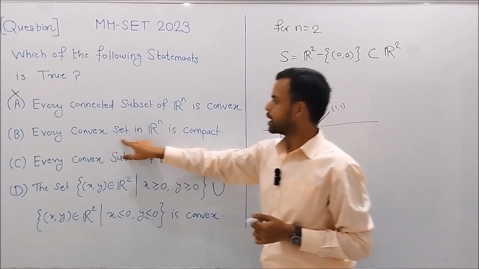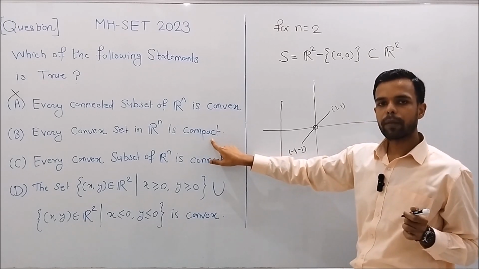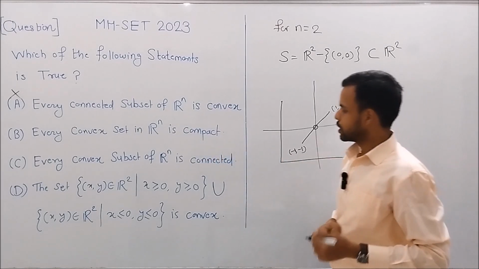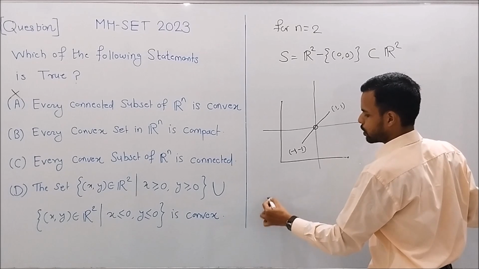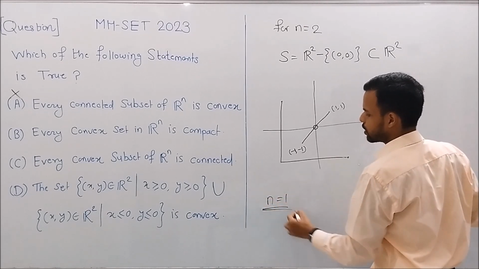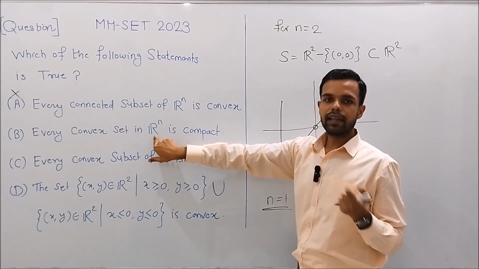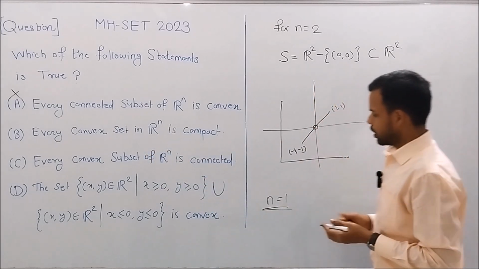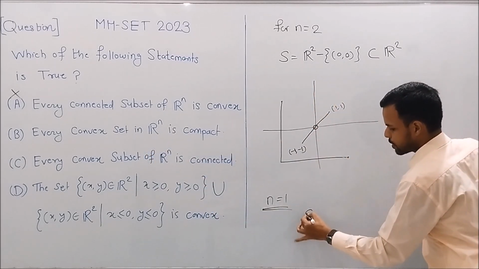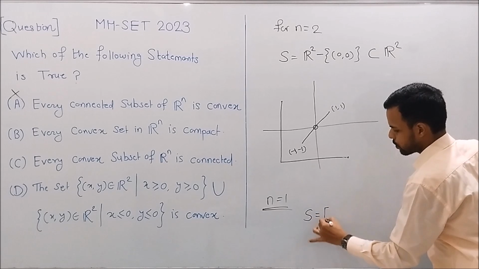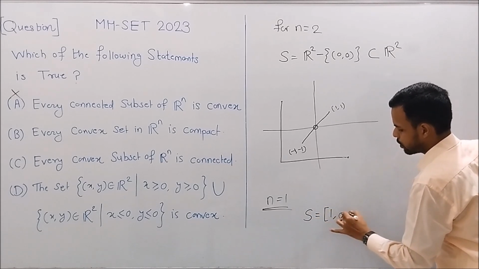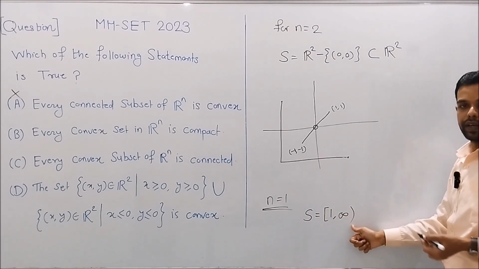Every convex set in Rn is compact. Let's take n equals 1, the simplest case, that is the real line R, and take the set S equals the interval 1 to infinity.